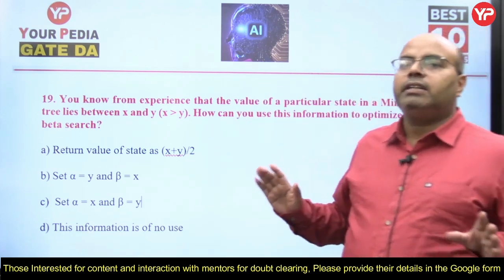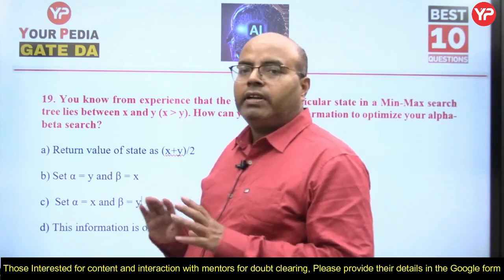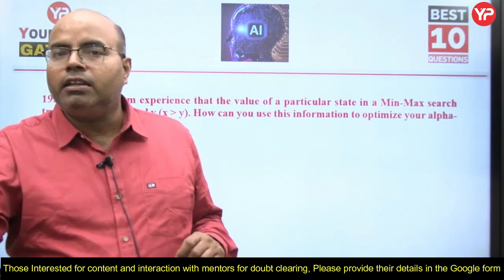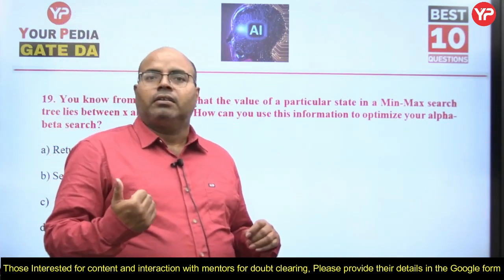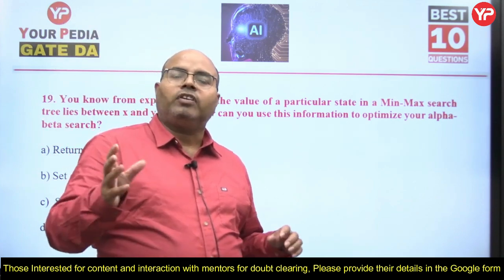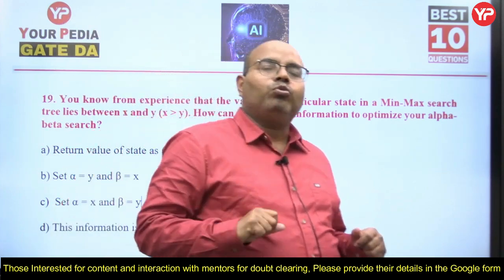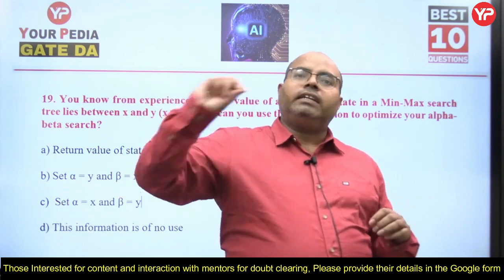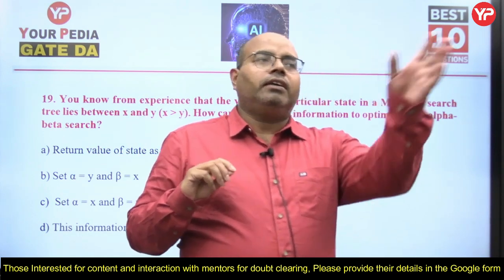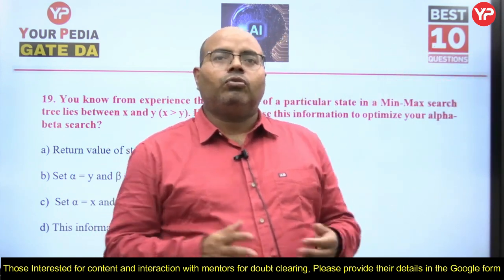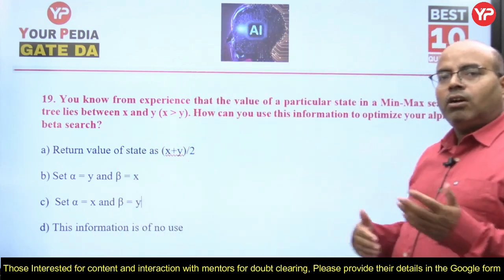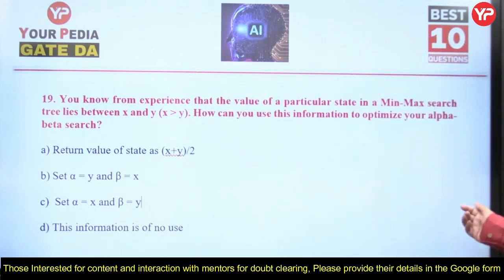There is no point in going to those nodes because their results have already been decided. Suppose we are trying to find the minimum of 2 and 1. Now 1 is already at the minimum level, so taking the other node is of no use. That's how alpha beta pruning works.